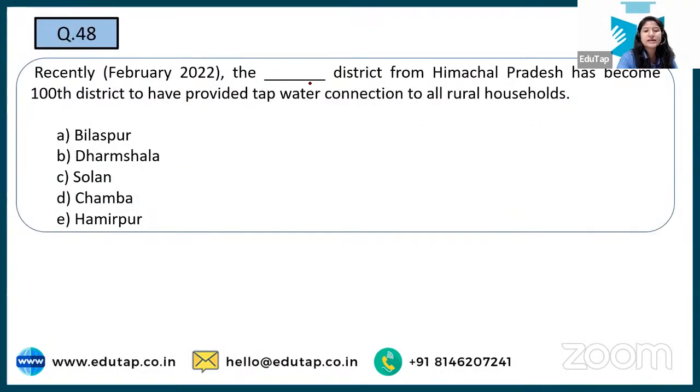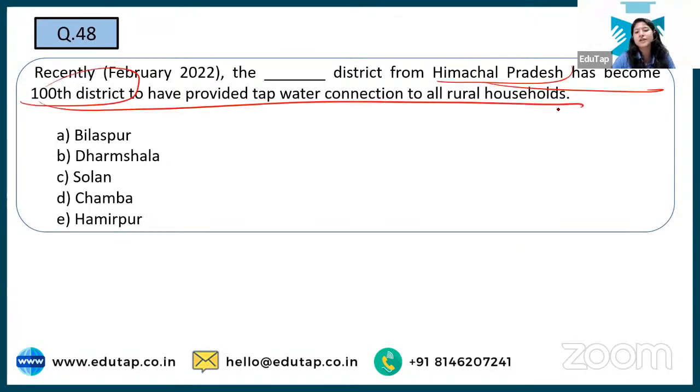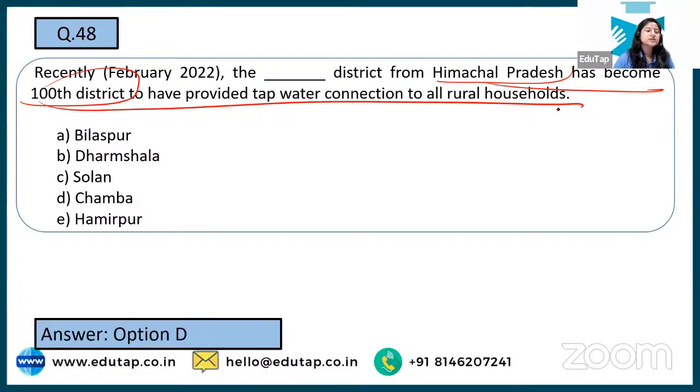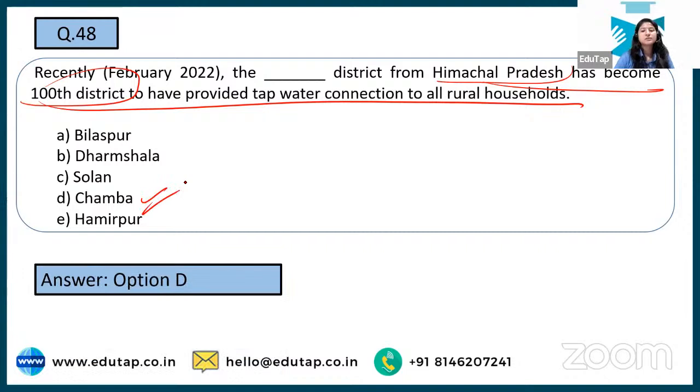Then, recently, which district from Himachal Pradesh has become the 100th district to have tap water connection? Snehal says Chamba, Shivam, Nirmal say Chamba. And yes, the correct answer is option number. Fendra is also saying Chamba from Himachal Pradesh has recently become the 100th district to have tap connection provided to all rural households.